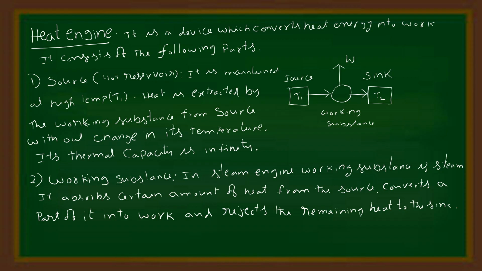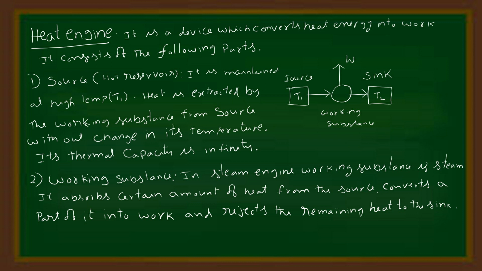Heat engine. A heat engine is a device which converts heat energy into work. It consists of the following essential parts. 1. Source. This is also called the hot reservoir. It is maintained at higher temperature T1. Heat is extracted by the working substance from the body without change in its temperature. Its thermal capacity is infinity.